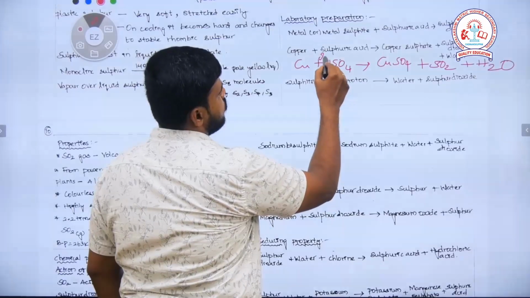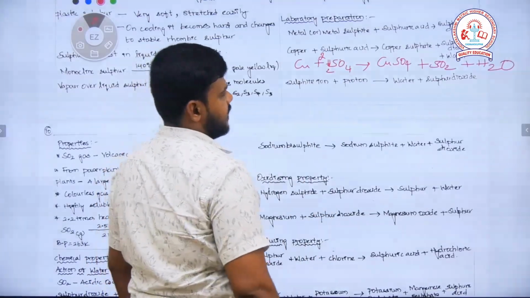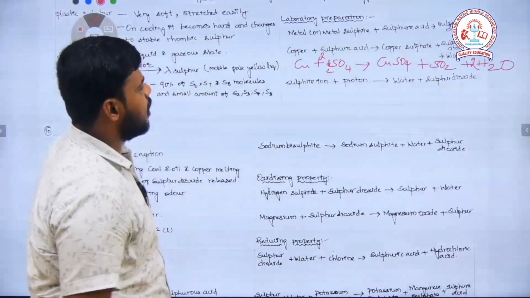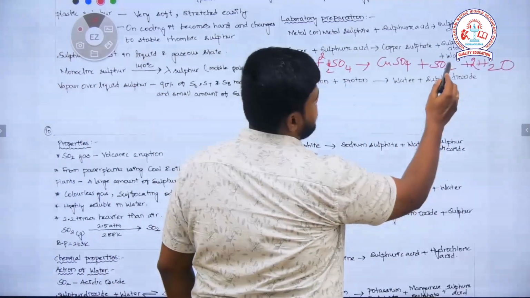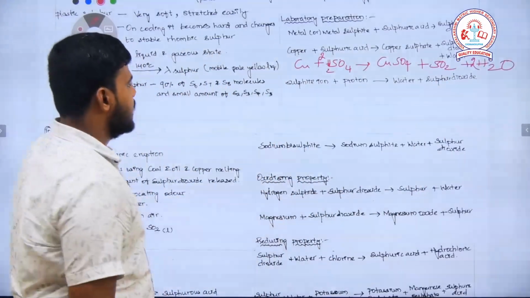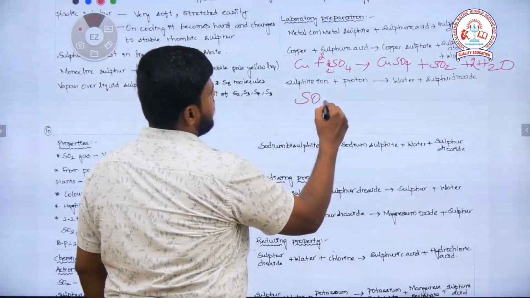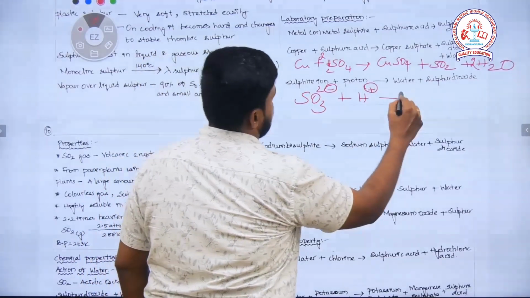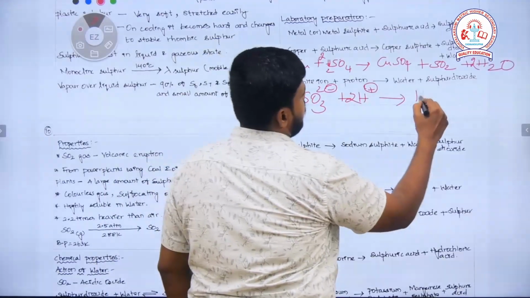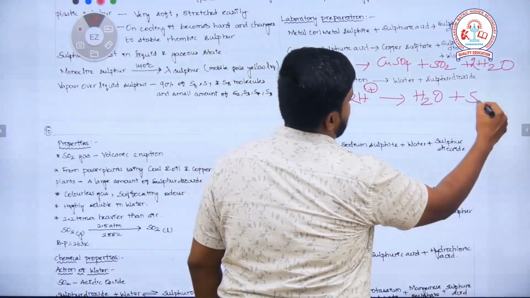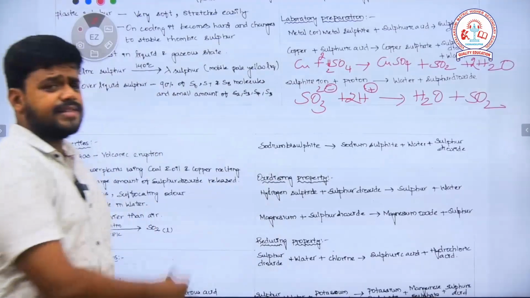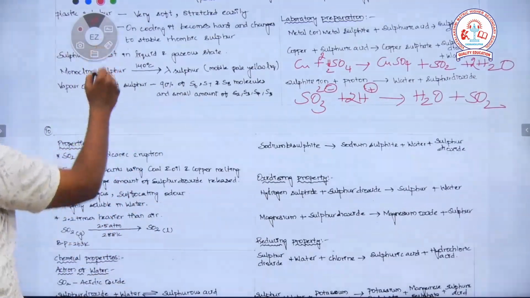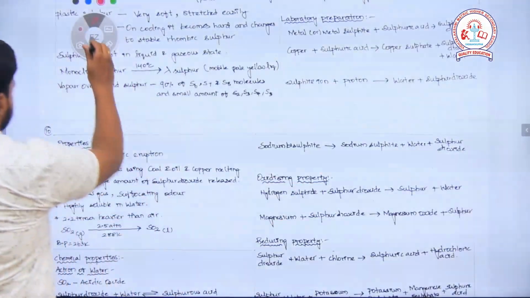If I make it 2, hydrogen becomes 4 there, so I need to make water 2. Then I check the oxygen: 8, 4 plus 2 is 6, 6 plus 2 is 8. The equation is balanced. Then sulfite ion SO3 2 minus will react with the proton H plus. This will form water and sulfur dioxide goes out. When there is a metal sulfide also, the reaction will go like this. Then regarding the properties of sulfur dioxide.